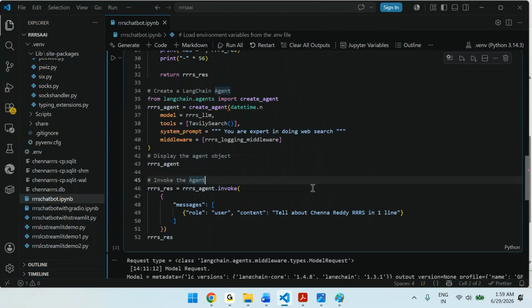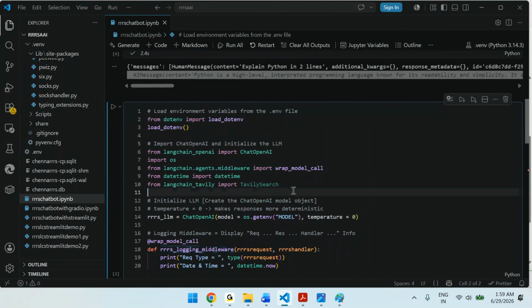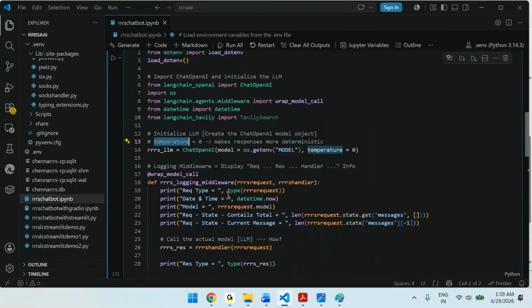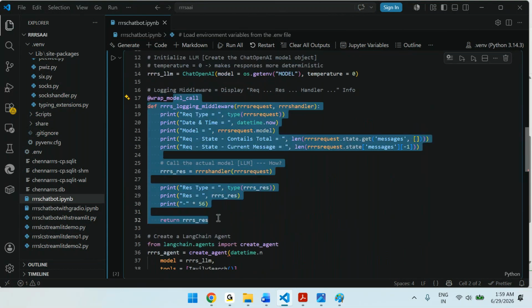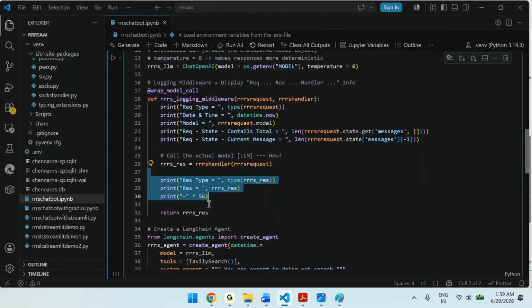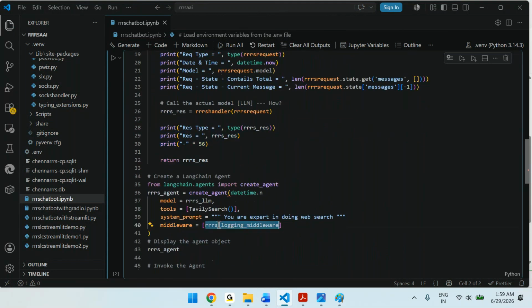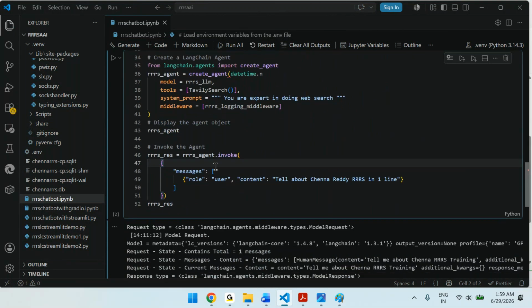Now you can see what extra we have done. We imported the necessary libraries, then we initialized the model, then we have agent create. For agent create, we passed the middleware, which is wrap model call. Wrap model call means around the model, before the model and after the model. Before the model call I did some logic, after the model call I did some logic. That I plugged into my agent creation. Then I am trying to invoke the agent.